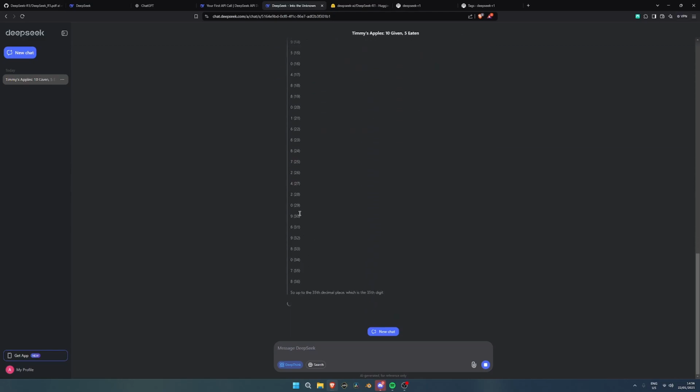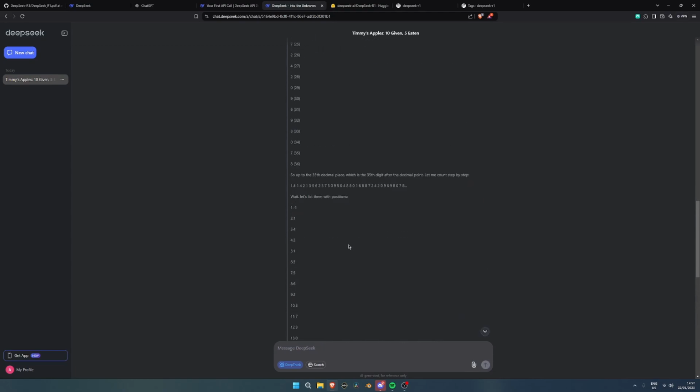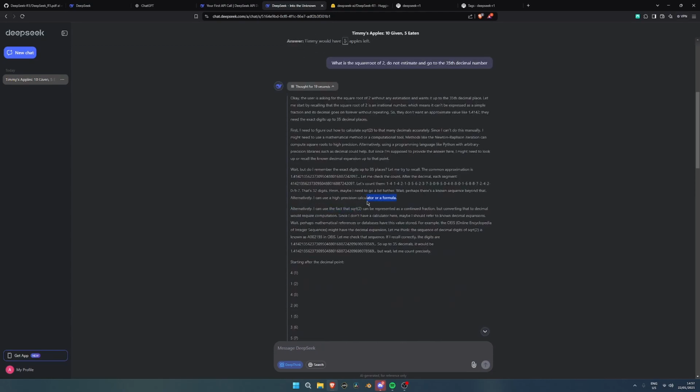Whoa, whoa, whoa. Wow, what the hell? The 35th digit is 7. Holy crap. Okay, then I can use the fact that square root of 2 can be represented as a continued fraction by converting that to a decimal, but it requires computations. I don't have a calculator.